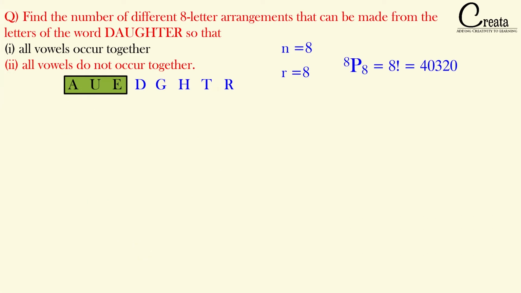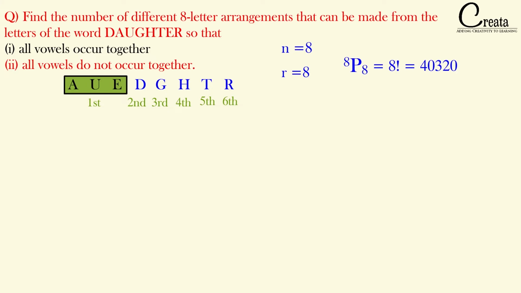So for the time being, can we say A, U, E as a single block or a single letter? If we say A, U, E as a single letter, then we can say this is a 6-letter word. What we have done, we have combined A, U, E and we are saying A, U, E as a single letter. We know it is not a single letter, but for the time being, for the sake of the question, we are saying it as a single unit.